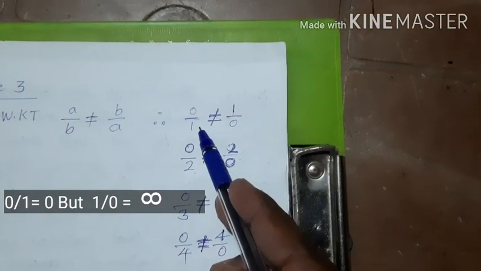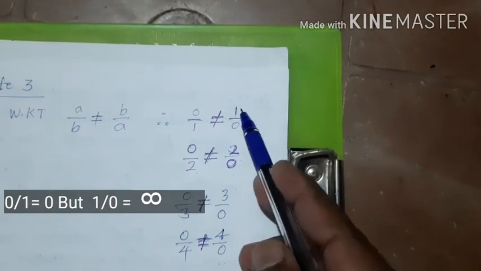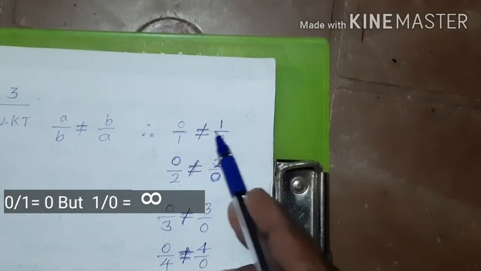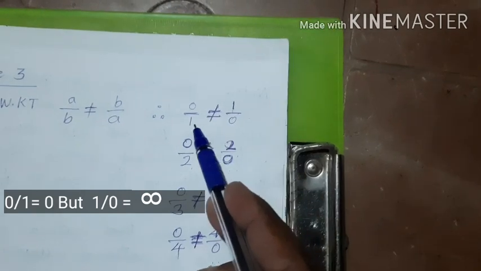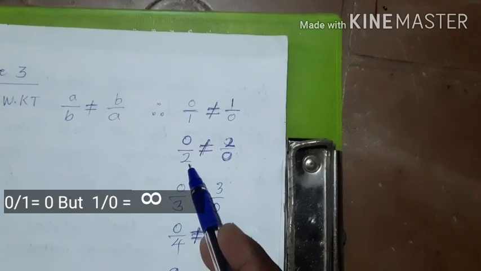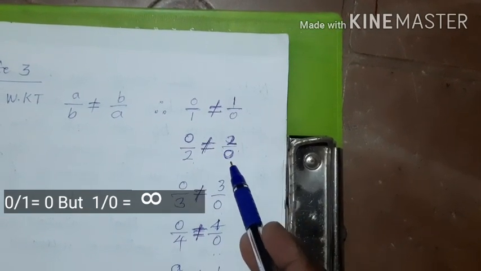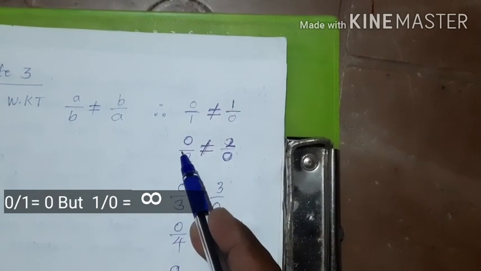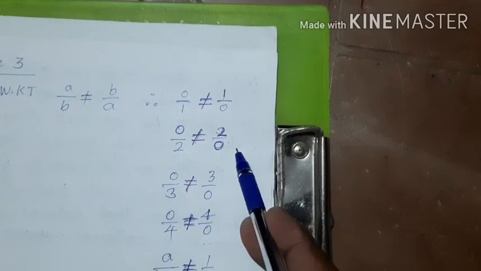That is why here we can say 0 by 1 is 0, but 1 upon 0 is infinity. That is why 0 is not equal to infinity. 0 by 2 is 0, but that is not equal to 2 by 0, because 2 by 0 is infinity. So, 0 is not equal to infinity.